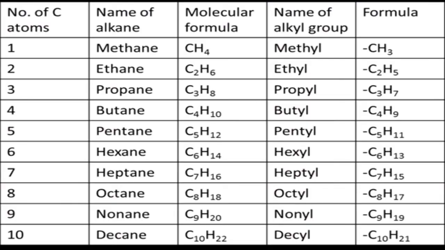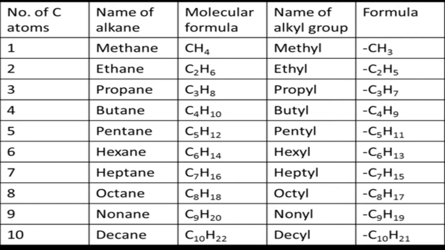Now, this table will tell about what alkyl groups are. Alkyl groups means one hydrogen less from the alkanes. From the alkanes, if you remove one hydrogen, whatever unstable group is formed is called an alkyl group.